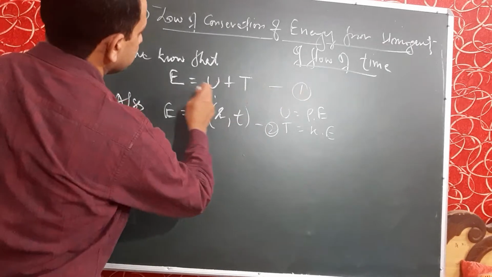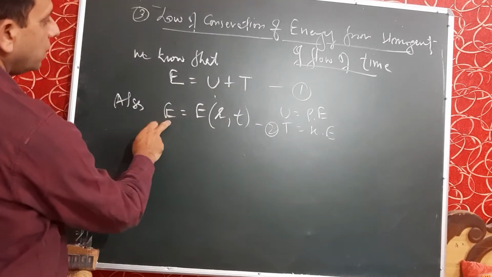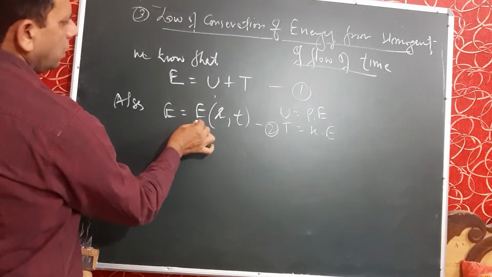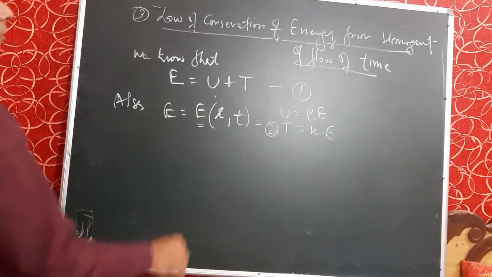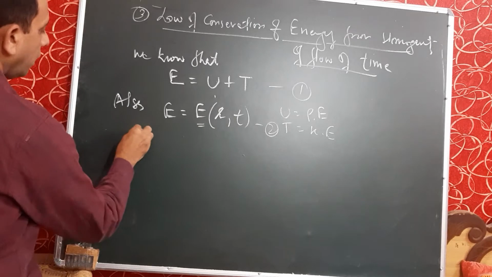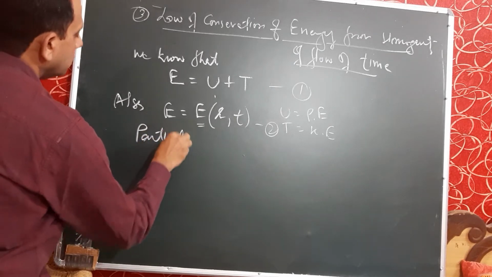In the first case, E is U plus T. In the second case, E is a function of R and T. When any function depends upon more than one variable, then we will use the partial derivative theorem.